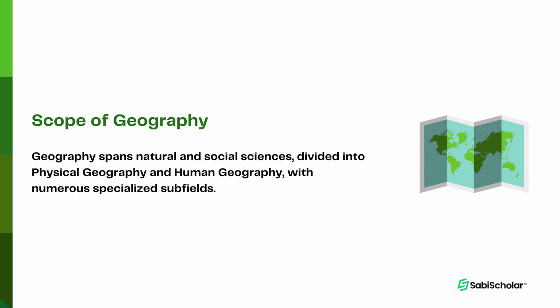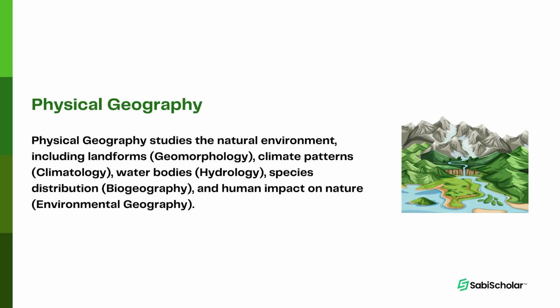First off, let's look at physical geography. Physical geography focuses on natural environments, which includes the study of geomorphology, which is the study of landforms and the processes that shape them. We also have climatology, a subfield for the examination of climate patterns and their effects on the earth.